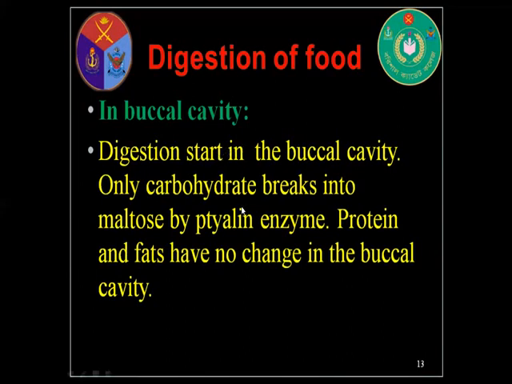Only carbohydrate types of food digest in here by ptyalin enzyme, which is secreted by the salivary gland. Protein and fats have no change in the buccal cavity.